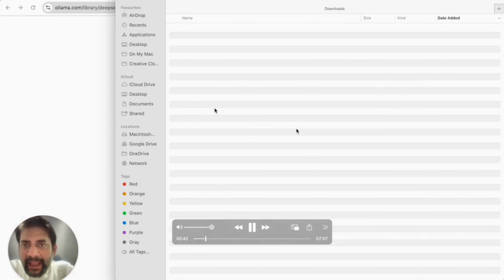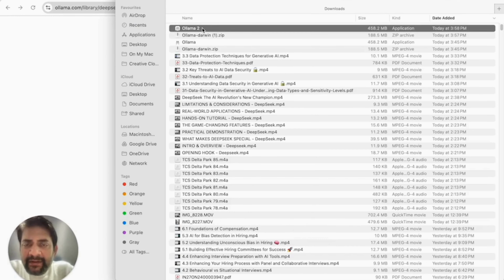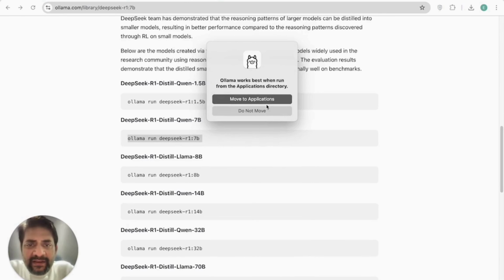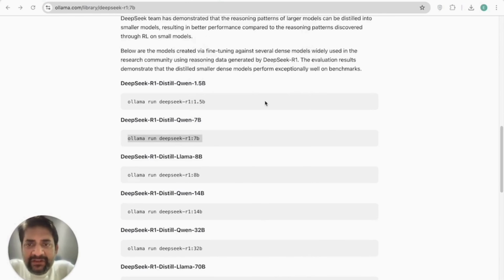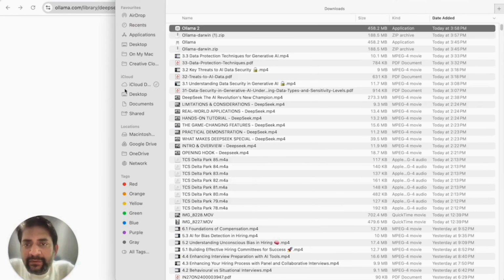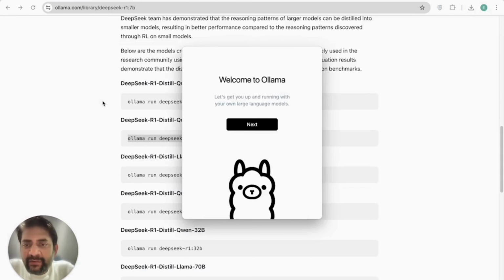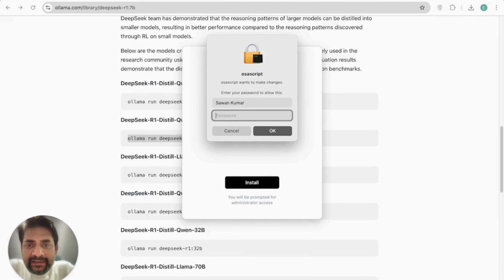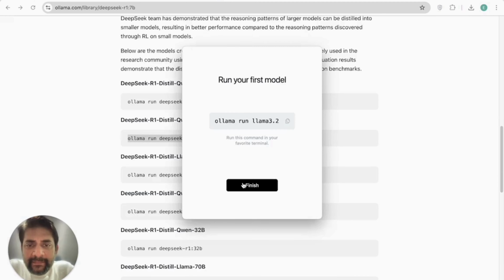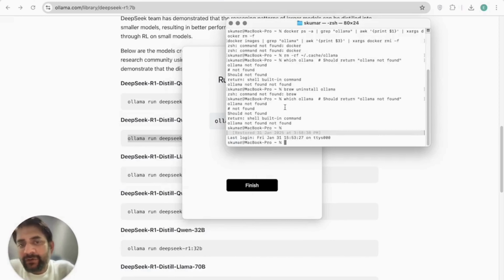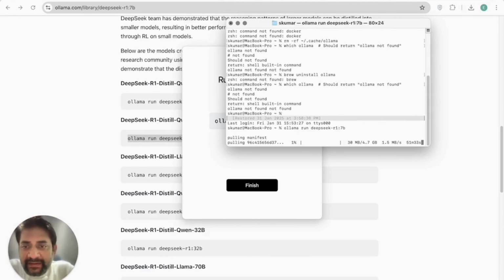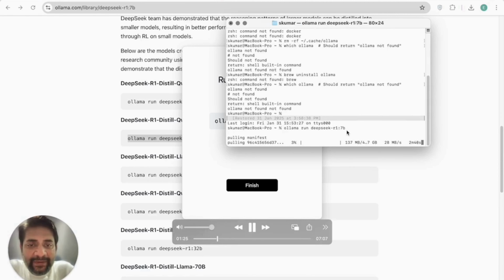Once my app gets downloaded, I click on the Ollama app, and once it gets verified, it gets moved to the application, and the application starts running. Once this is done, it wants us to install the Ollama command line. I do not want to run my first model, that is Llama 3.2. I want to run my model as DeepSeek. So I will open terminal. If you're using Windows, you can open the command prompt, and I copy paste the code that was here, ollama run deepseek-r1:7b, and now it is running.